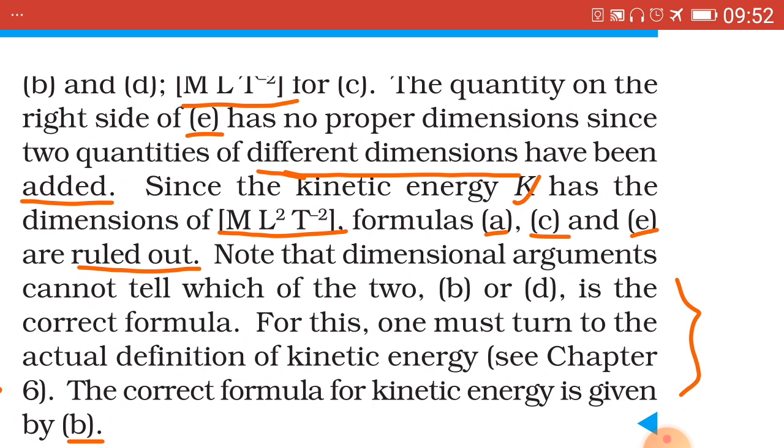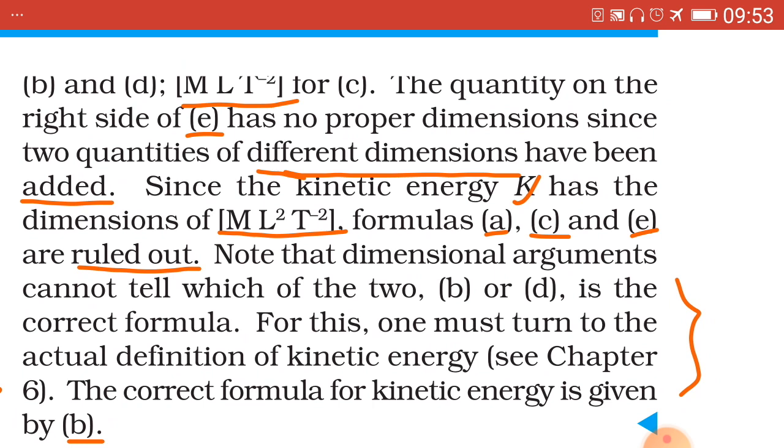Similarly, for C, K equal to MA, it will be equal to M raised to 1, L raised to 1, T raised to minus 2, because for acceleration it will be L1 T minus 2. Now D part, that is K equal to 3/16 mv square. 3/16 is a number, has to be eliminated. Mv square means M raised to 1, L raised to V square, L1 T minus 1 the whole square, which is equal to L2 T minus 2, M1 L2 T minus 2, which has been underlined here.